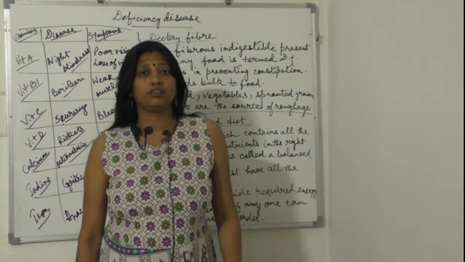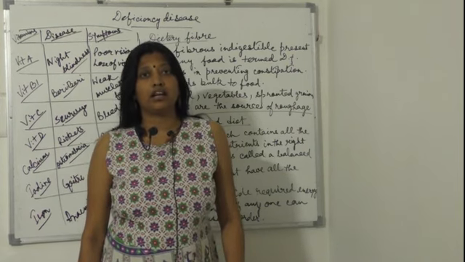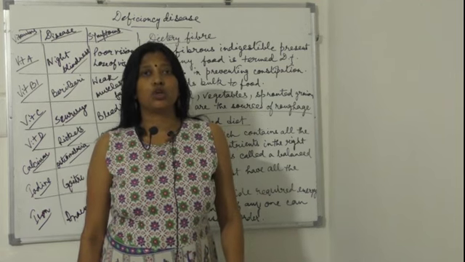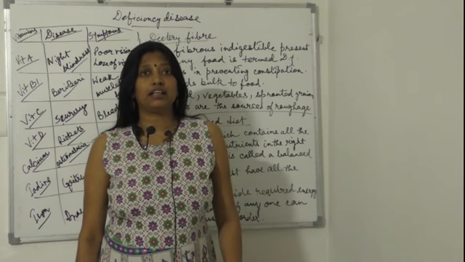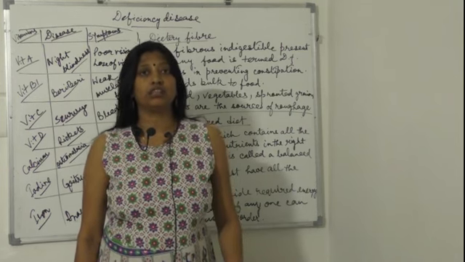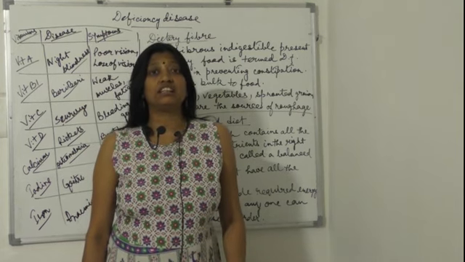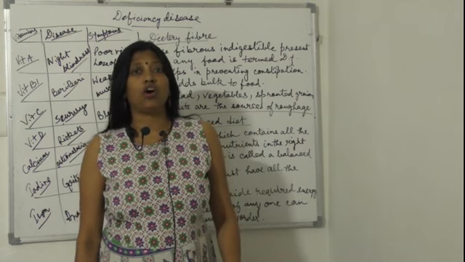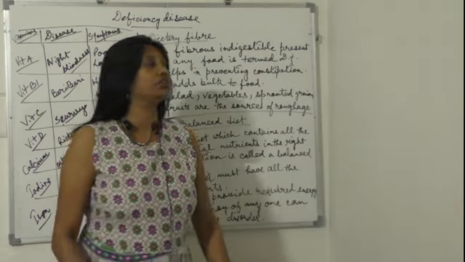In my last session, I discussed the components of food, and there you learned that there are some important components of food. They are carbohydrate, protein, fats, vitamins, and minerals. So today we will learn what will happen if there is any deficiency of these components, and what diseases are caused by the deficiency of these components of food.